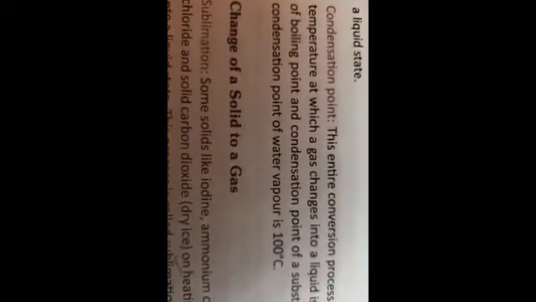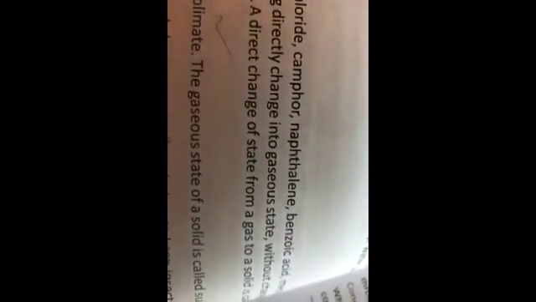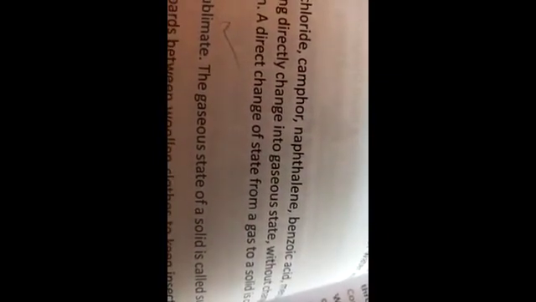Now let's see sublimation. Some solids like naphthalene or dry ice, on heating, directly change into gaseous state. There is no liquid state. This is called sublimation. When you again cool down the vapor, you get the solid back. That is called sublimate. When the solid is heated and it changes into gas, it is called sublime. Okay. So now let's see the expansion of matter.